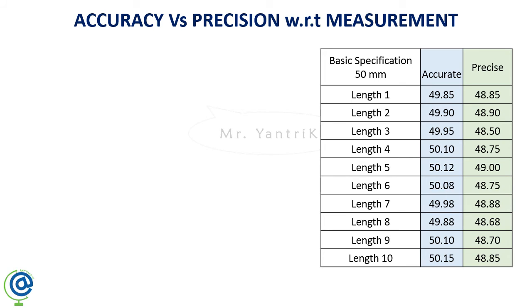I mean very near, a maximum of 20% or maximum of 10% or 5% deviation is there, whether it is less or more.